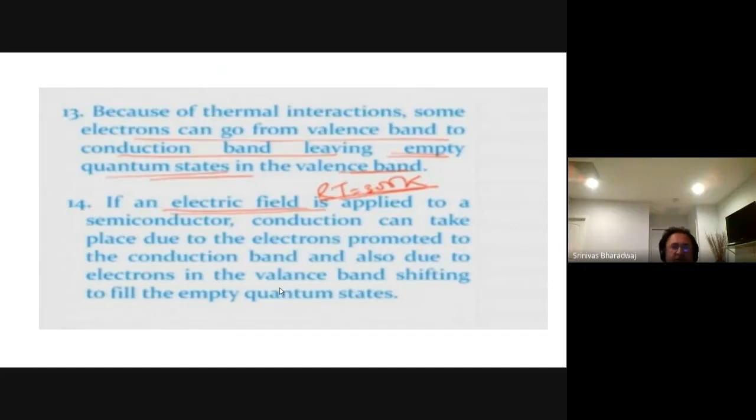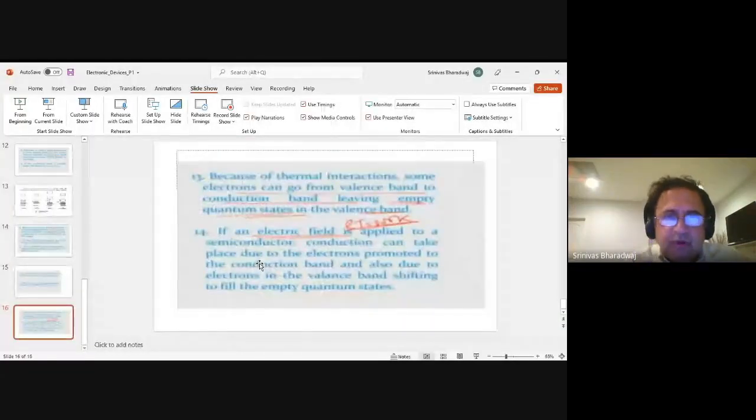So that's the most important thing here. This is the most important idea that you're going to learn that is new. That's the most important line I want you to remember.